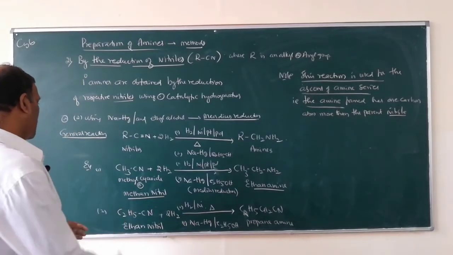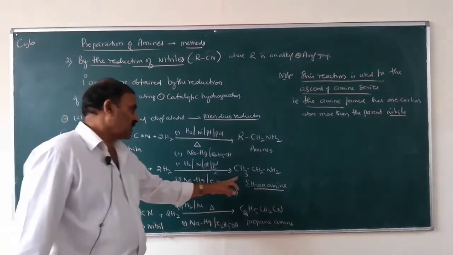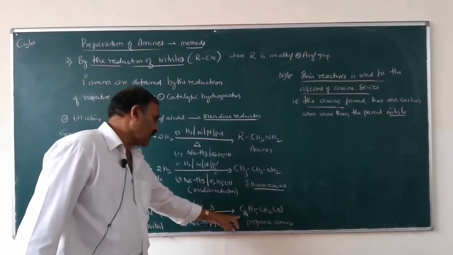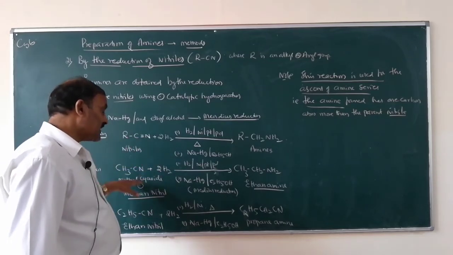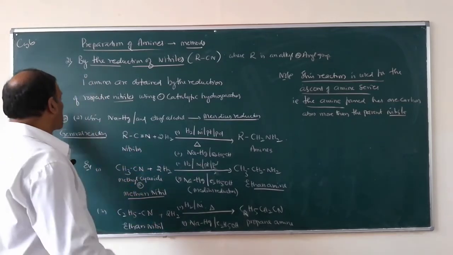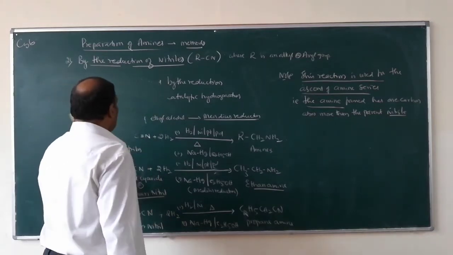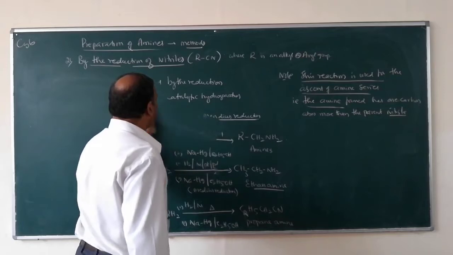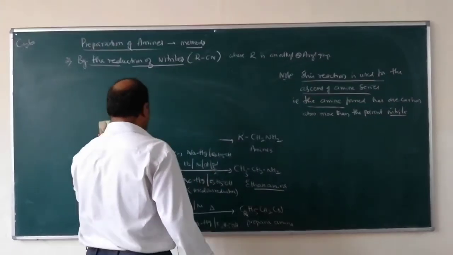This is also important. You may be asked how ethane amine or propane amine is obtained: by the reduction of nitriles. So what is the first method? We can prepare amine by the reduction of nitro compounds. What is the second method?